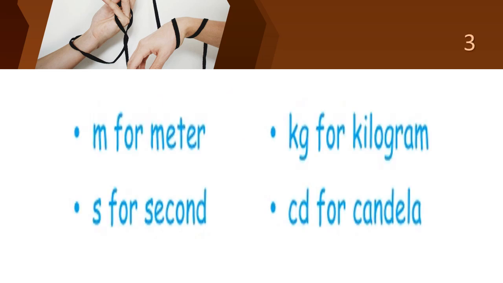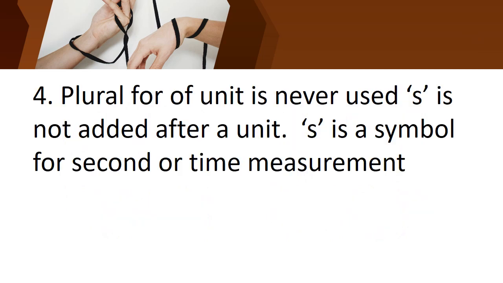An example: small m for meter, small kg for kilogram, small s for second, and small cd for candela. Can you all understand? So what is the point? All other units are written in lowercase alphabet only. And then we'll see the fourth point.